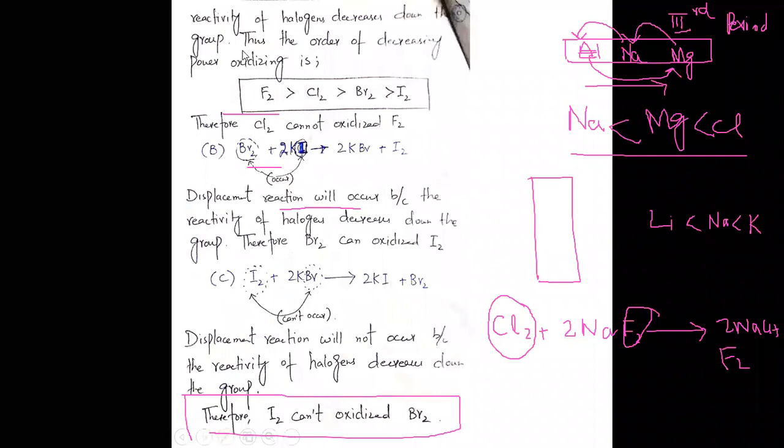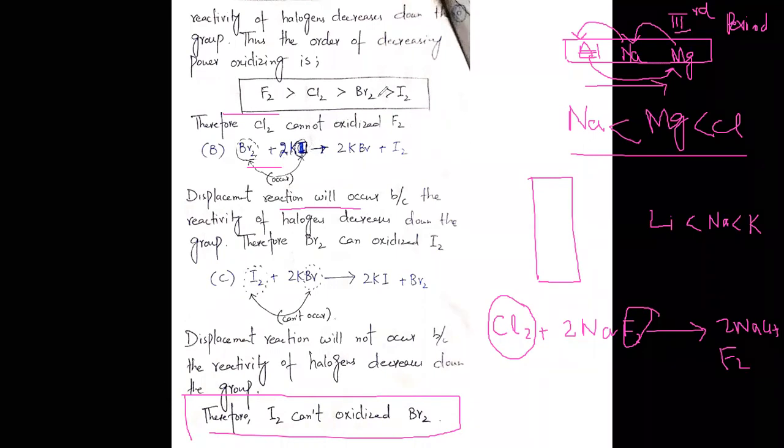And the main reason is that the reactivity of halogens decreases down the group. So the reactivity order is fluorine greater than chlorine, then bromine, and then iodine. So we have to look at this character. Fluorine will attach with the compound, displacing the other halogens. Now the second is bromine and iodine.